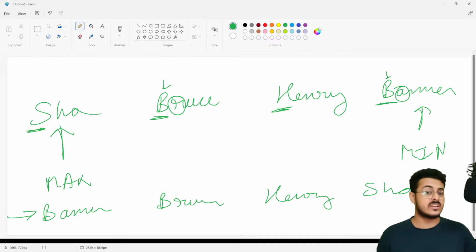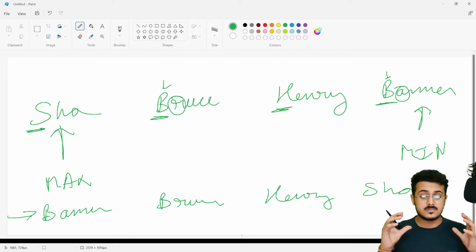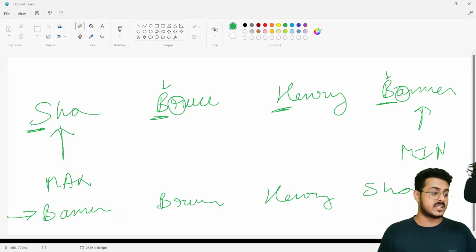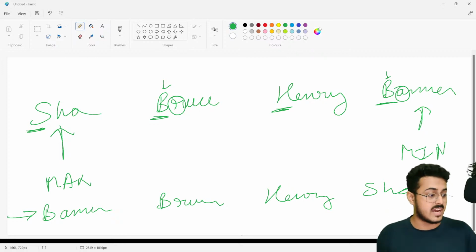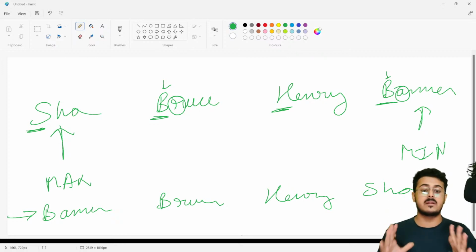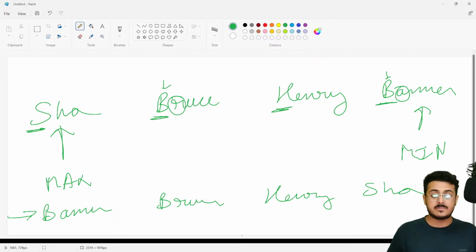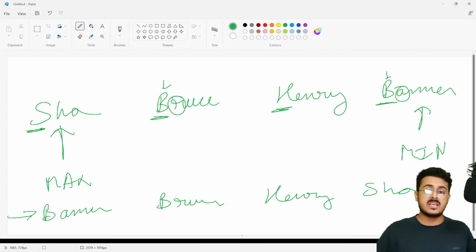Now, everything that you are able to see right over here, you have to look at it from an alphabetical perspective itself, guys. That is how you'll be able to get the maximum element from the list, minimum element from the list, or the sorted version of a list itself. Between S and H, of course, S is the maximum, guys. Just do ABCD.